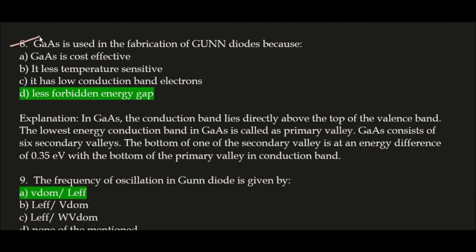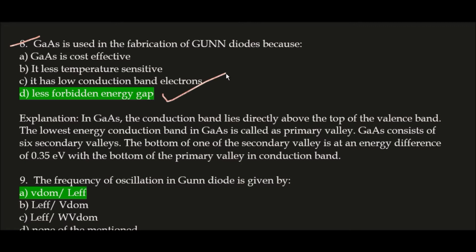GaAs is used in fabrication of Gunn diode because... the correct answer is option D, less forbidden energy gap. In GaAs, the conduction band lies directly above the top of the valence band. The lowest energy conduction band in GaAs is called the primary valley, and GaAs consists of 6 secondary valleys.